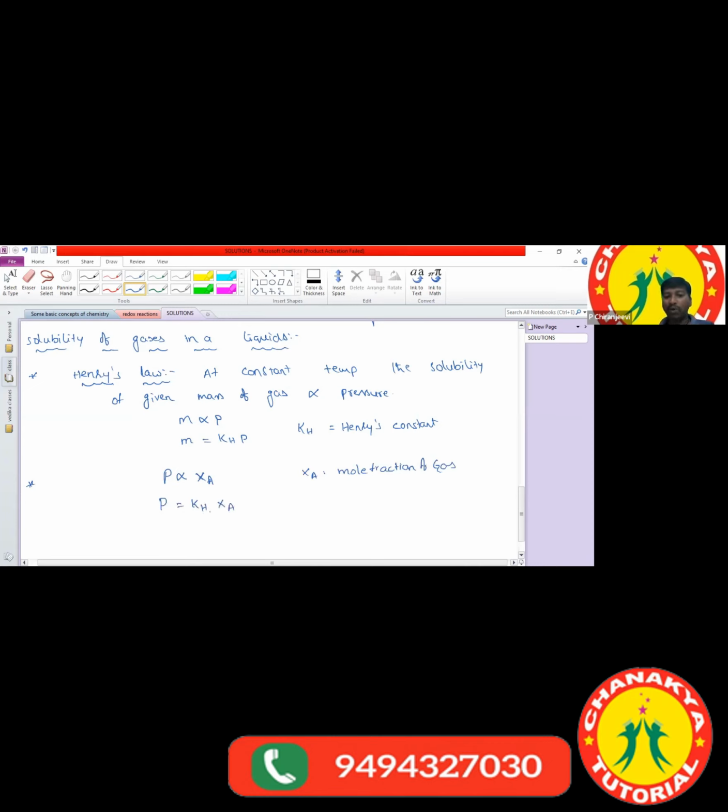This is a very, very important point. P is equal to KH into XA. Here also KH is Henry's law constant. XA is the mole fraction of the gas.